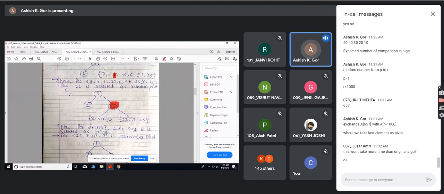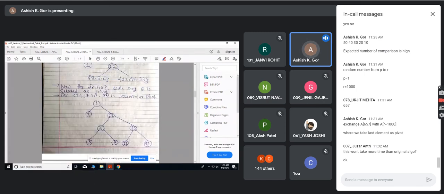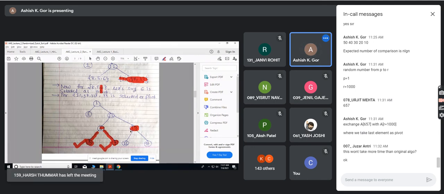Now you see there are two partitions. Left side is 8, 5, 6, right side is 12, 97, 33. Now for 8, 5, 6, you can take any element as a pivot. Here I have taken, let's say, 6. So 5 is less than that, so it will go here. 8 is greater than that, so it will go here. 5 is already sorted, 8 is already sorted because it is just one element. Then for 12, 97, and 33, you take some element as a pivot. I have done two iterations simultaneously so you can understand easily. So 33, all elements less than 33 will go here.